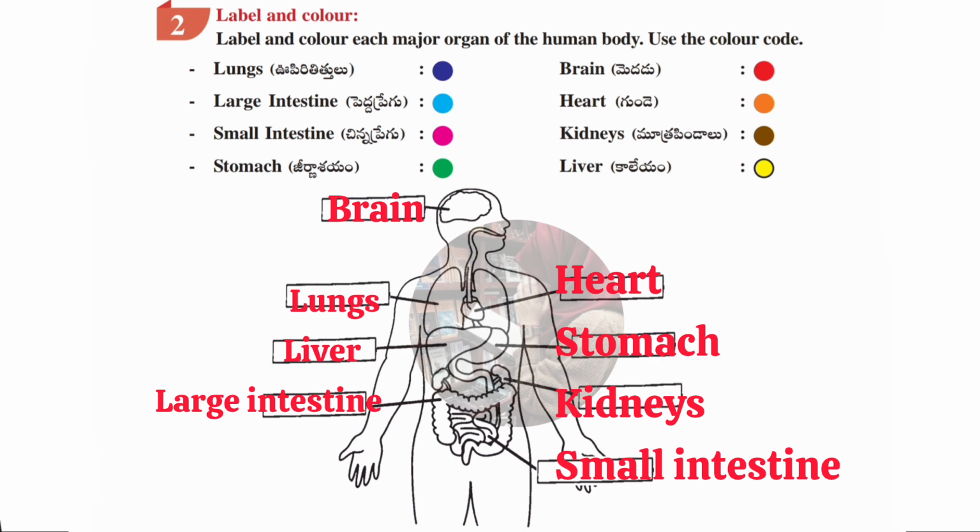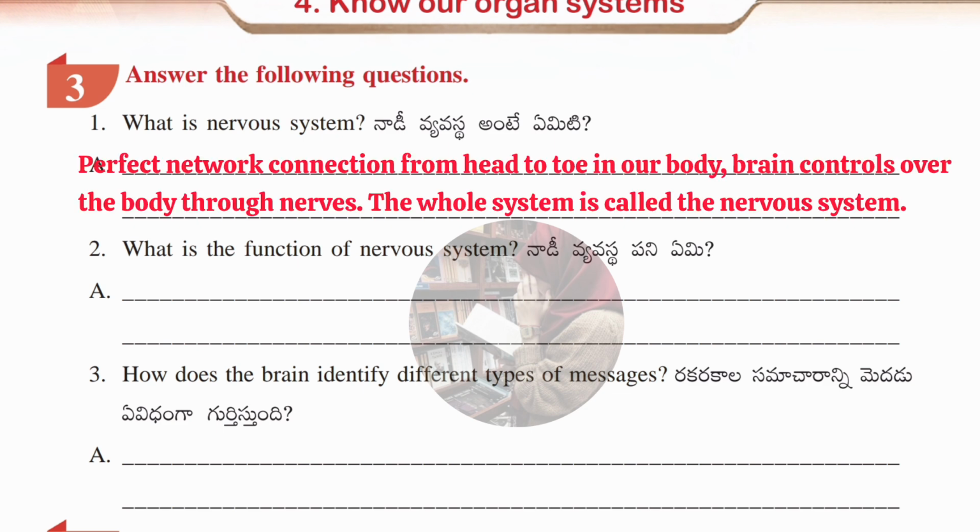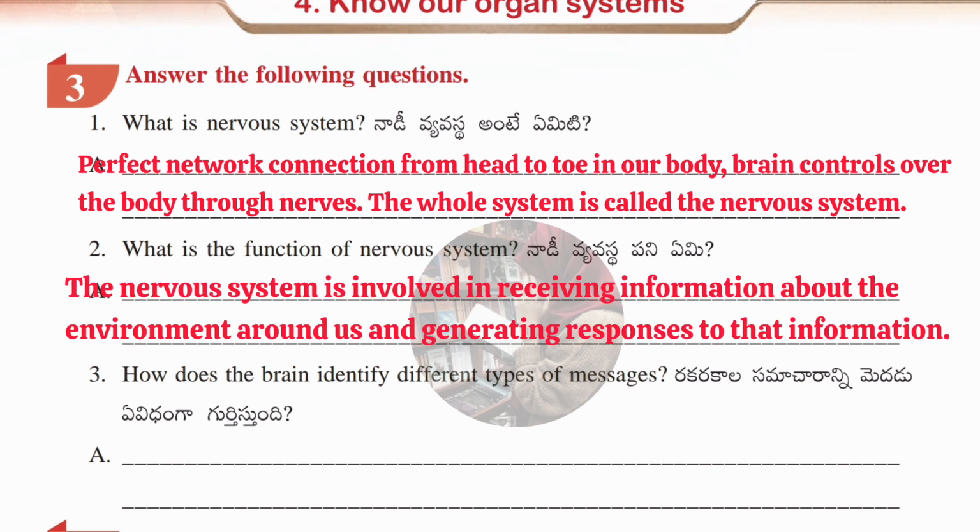Okay guys, now we'll move to the third Roman, which is answer the following questions. So, first question is, what is nervous system? Answer: perfect network connection from head to toe in our body. Brain controls over the body through nerves. The whole system is called the nervous system. Second question is, what is the function of nervous system? Answer: the nervous system is involved in receiving information about the environment around us and generating responses to that information.